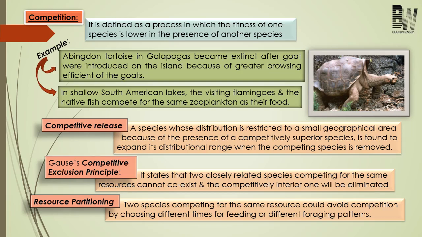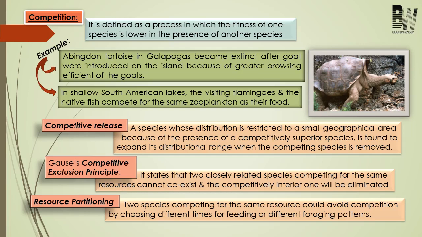Okay. Next, let us discuss some terms related to competition. So first one is competitive release. So what happened here? In some cases, the distribution of some species may be restricted to a small geographical area because of the presence of competitively superior species around them. Okay.